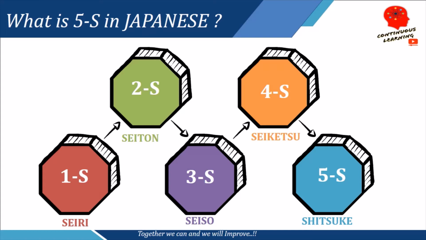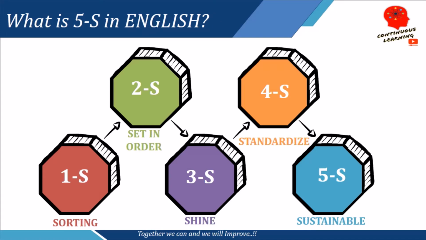So these are all Japanese terms. Now we will understand what these Japanese terms mean in English. So in English, 1S is sorting, 2S is setting in order, the third S is shine or shining the workplace, the fourth S is standardize, and the fifth S is sustain or sustainability.